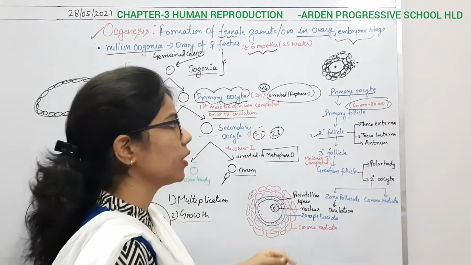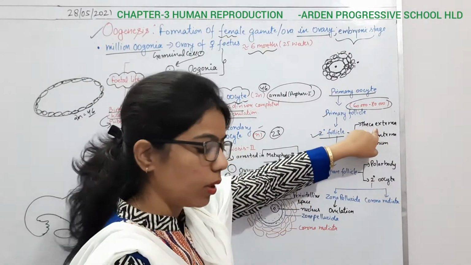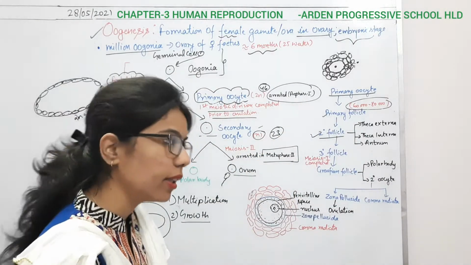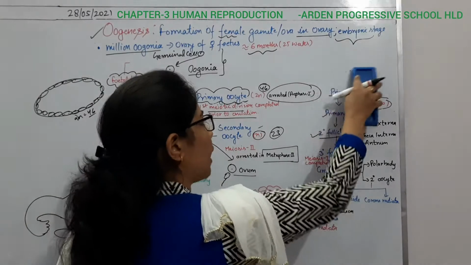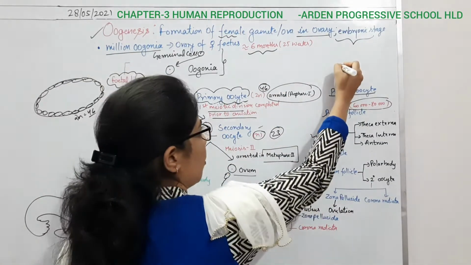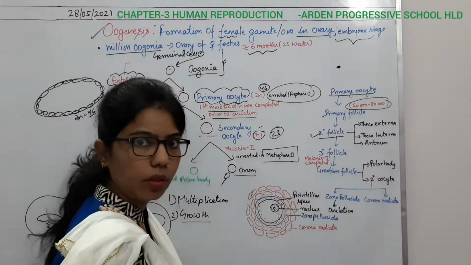How have they differentiated? The outermost part is known as the theca externa, and the inner part is known as the theca interna, and there will be some cavity-like structure which is known as the antrum. So how can you understand this? For example, this is the primary oocyte.